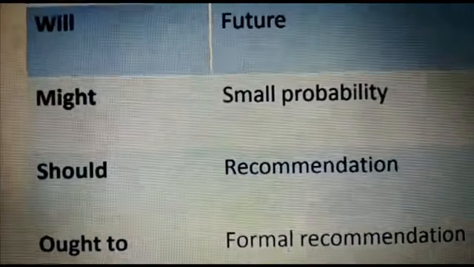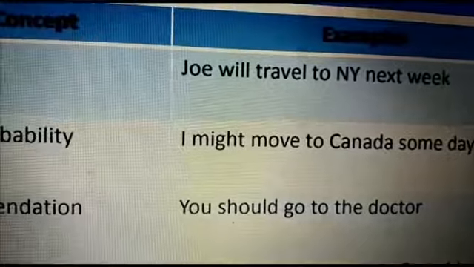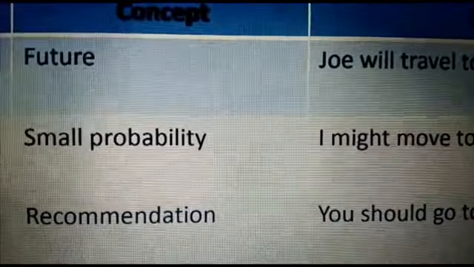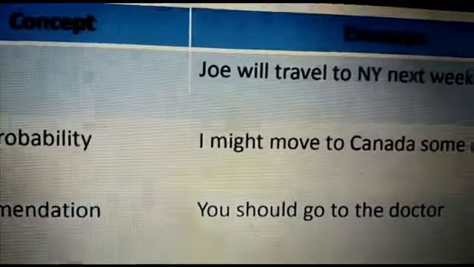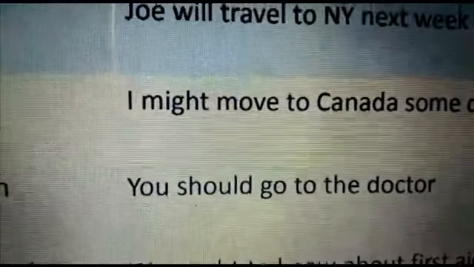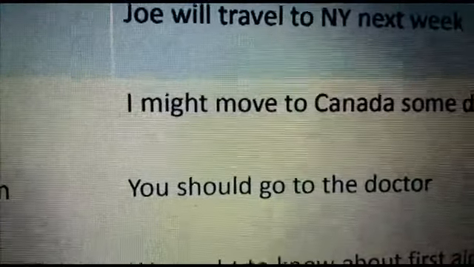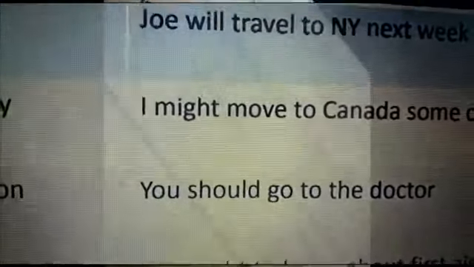Other one is should for recommendation. For example, you should go to the doctor. Recommendation here sounds more like advice. We have the structure of if I were you, I would go to the doctor, or you can express it simply by saying you should go to the doctor. It means I'm giving you the advice that if I were in your shoes, I would go to the doctor.